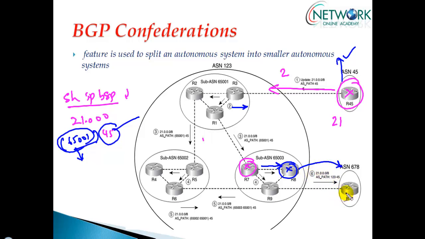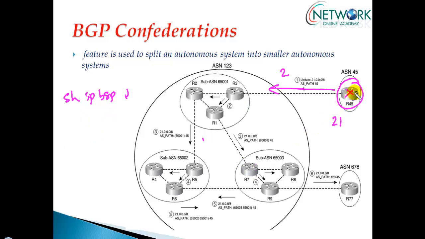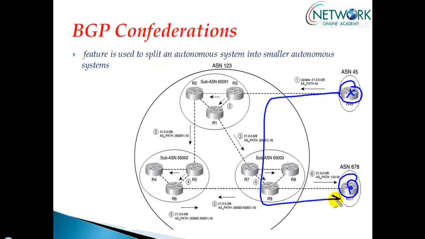Now when it is received here, it is going to see that this update is coming from AS45 and then going through AS123. Now this router is not at all aware of the inside sub autonomous system numbers created using confederations. Now when it comes to the customer end, or other AS, these routers are not at all aware of this information. So when the update goes from end to end, it will simply be coming from 45 and then going to AS123 and then finally reaching my autonomous system number.